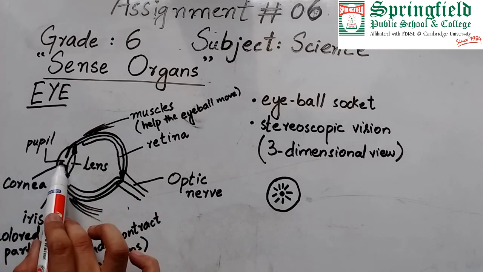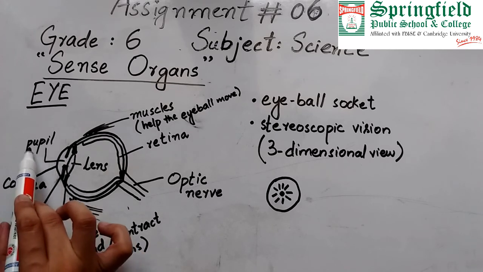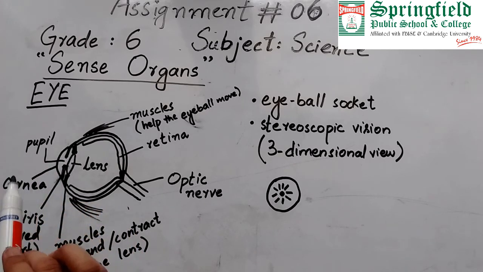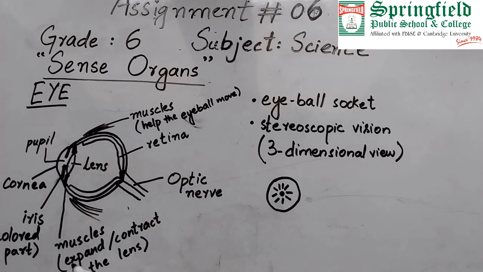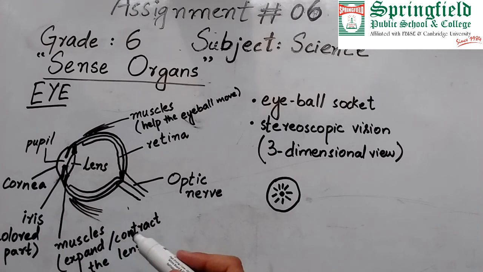Here the space between iris which allows the light to enter the lens, it is known as pupil. Here are some more muscles which help the lens to contract and relax, contract and expand according to the light condition. If there is low light, then the lens will expand. If there is more light, then the lens will contract.